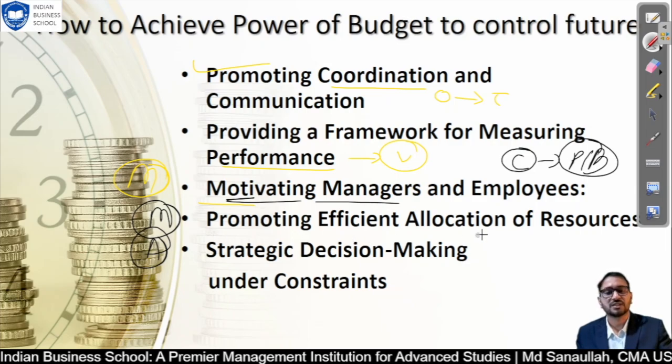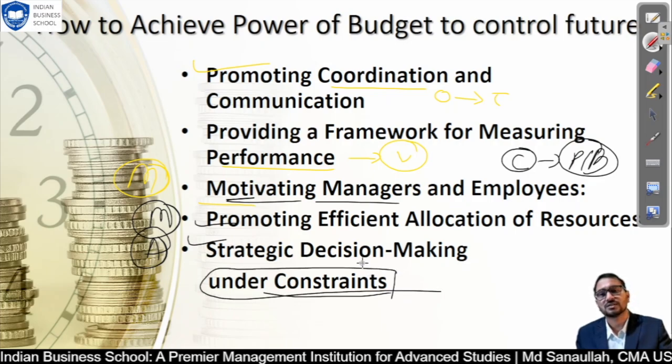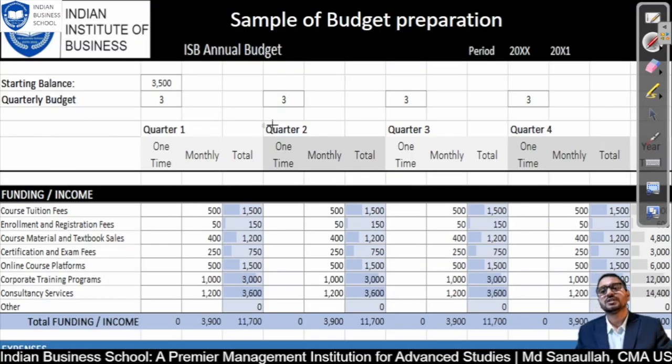Promoting efficient allocation of resources, I'm already talking about this. Strategic decision making under constraint: you have to take a strategic decision under the constraint. If you find any issue, you have to take a strategic decision accordingly. So now we will jump and prepare a simple budget for initial understanding. Before we go to another topic and understand the financial model in depth, let's take an example so that our mind will be prepared and ready for this.